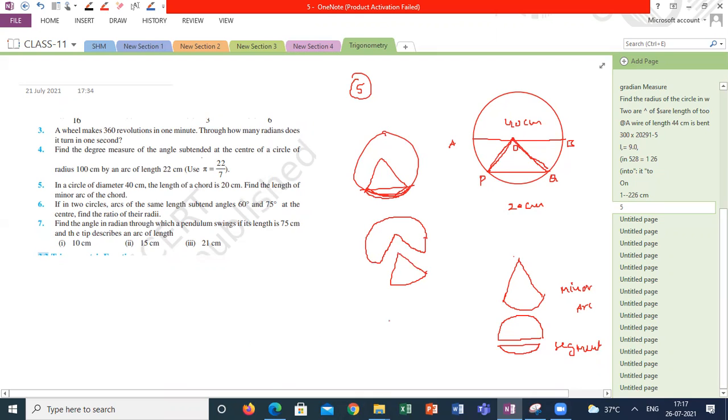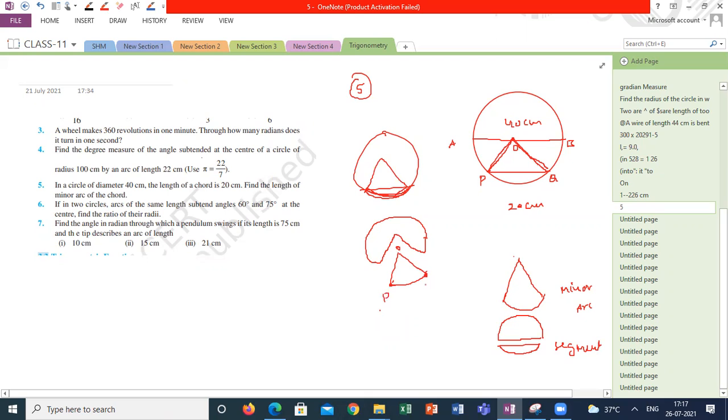Sir, arc is nothing but the part on the circumference of the circle. Correct. See this length, part of the circumference, correct? Yes, sir.